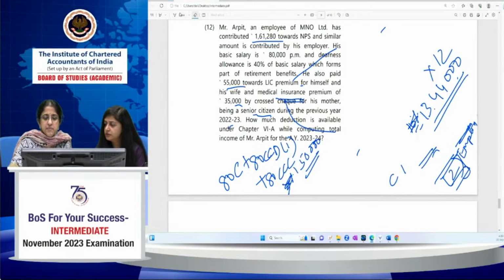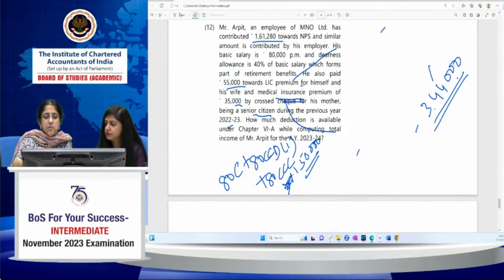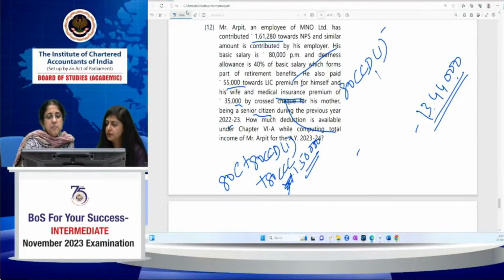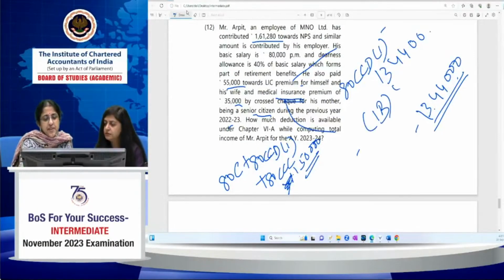What is 10% of salary? 80CCD 1 means 10% of salary, which will be 134,400. And 1B, I am going to claim 50,000. And 2, I get 134,400, which is not subject to any limit, since it is employer contribution, again restricted to 10% of salary.